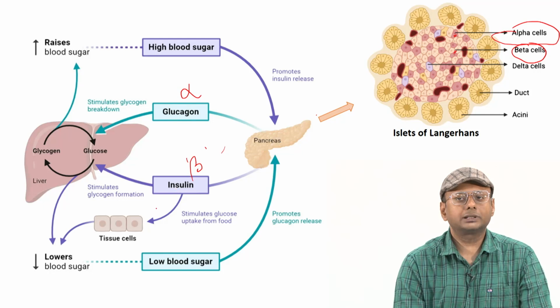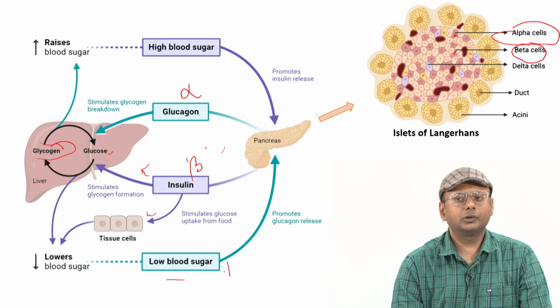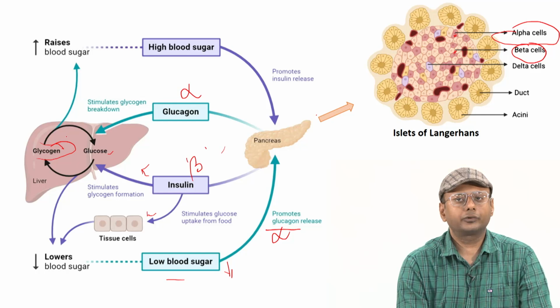One is the glucose supply to the tissue, and second is that they can store the excess glucose inside the liver by converting the glucose to glycogen. In the same way, when there is low blood sugar, the alpha cells of the pancreas secrete the glucagon hormone, and this glucagon hormone can convert glycogen back to glucose, and in this way glucose can come to the bloodstream to maintain the glucose level in the body, right.